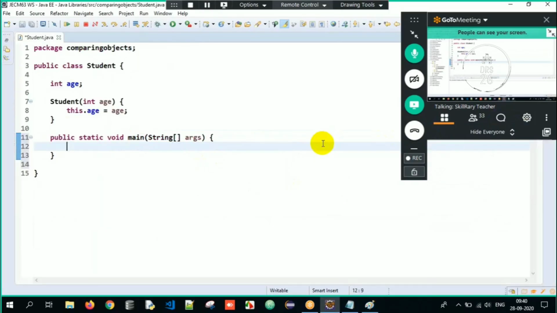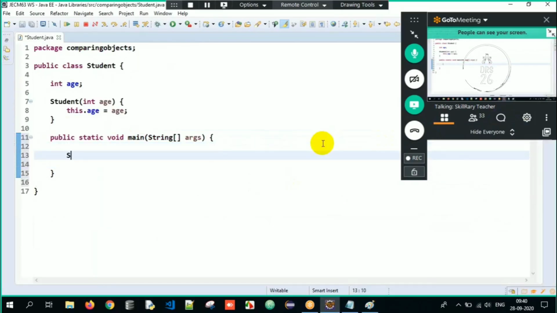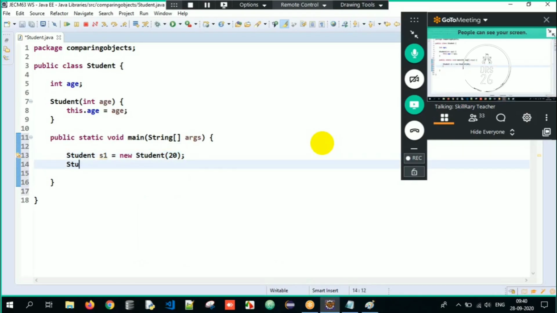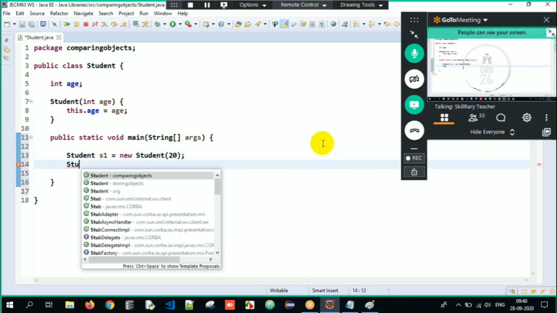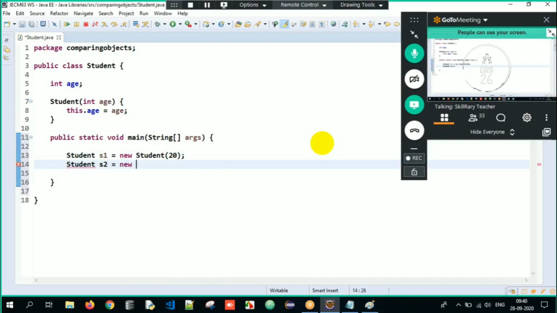Now here, I'll maximize the screen, Control M. Now, I will create a couple of student objects. Student S1 equals new Student of age 20. Student 1's age is 20, and I'll create one more student object. Student S2 equals new Student of age 22. So there are two students, and their respective ages are 20 and 22.